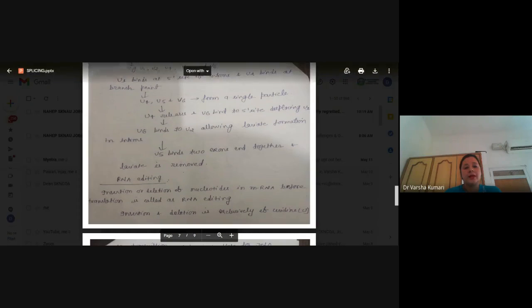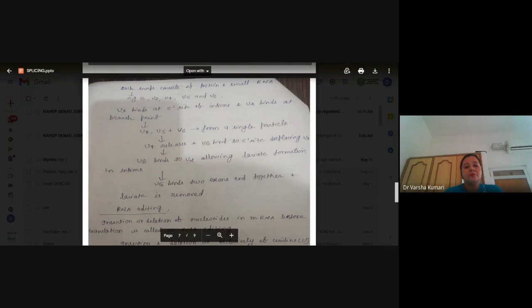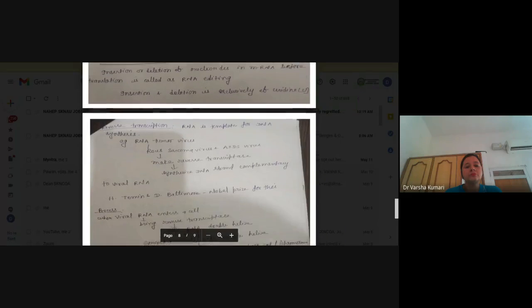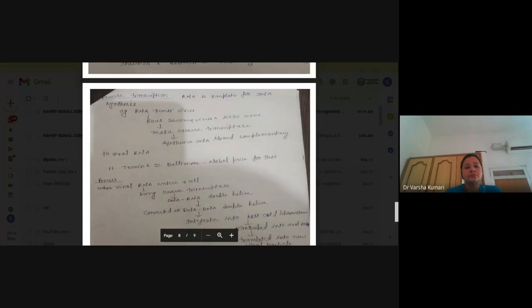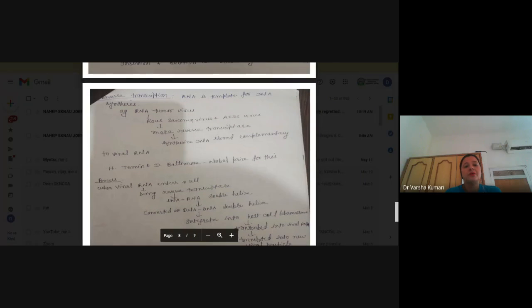So this slide, what I explained now, only covers in this particular slide all these types of snRNPs. So these are the different types of splicing that we have covered in short.